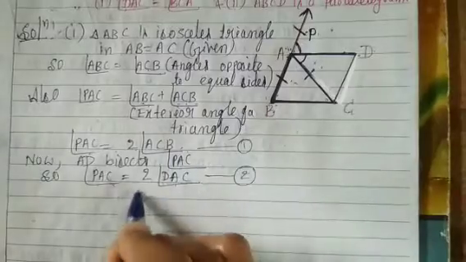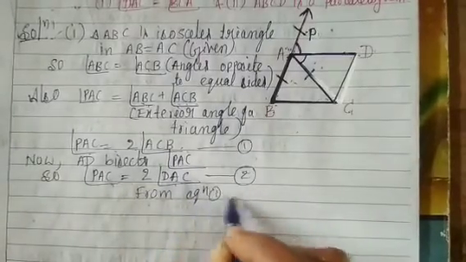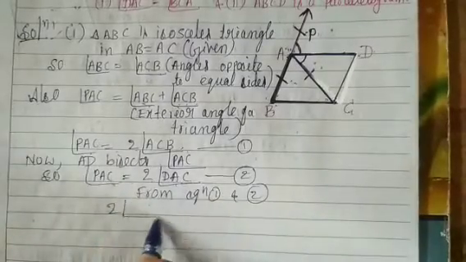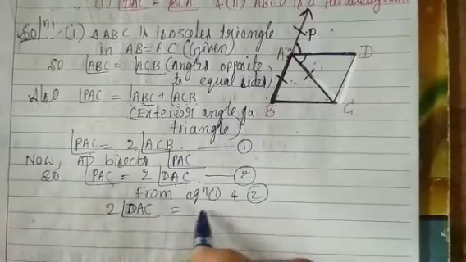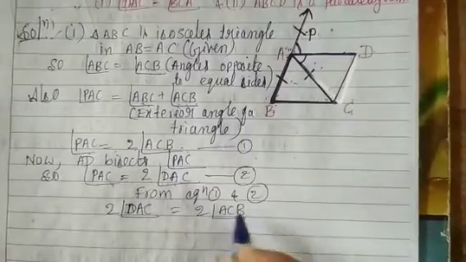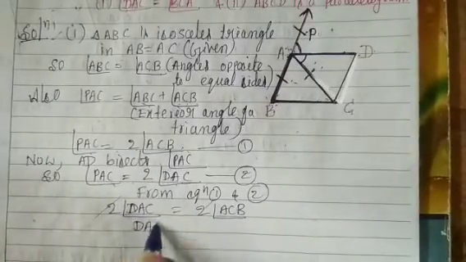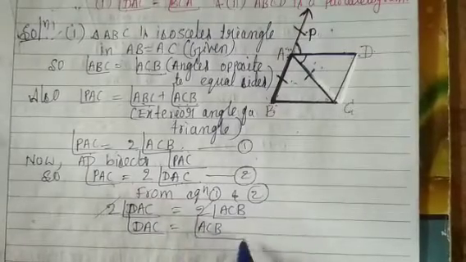From equations 1 and 2, 2 angle DAC is equal to 2 angle ACB. The 2 cancels, so angle DAC is equal to angle ACB.